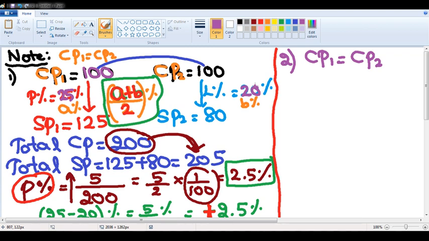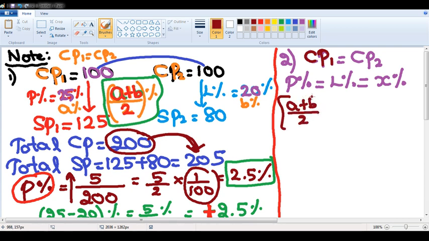Let me make the profit and loss percentages also the same. That means I am making the profit percentage and loss percentage the same, and I am making it equal to some percentage called X percentage. Now, I just told you that if the cost prices of two products are the same, the overall change is given by (A plus B) by 2 percentage.